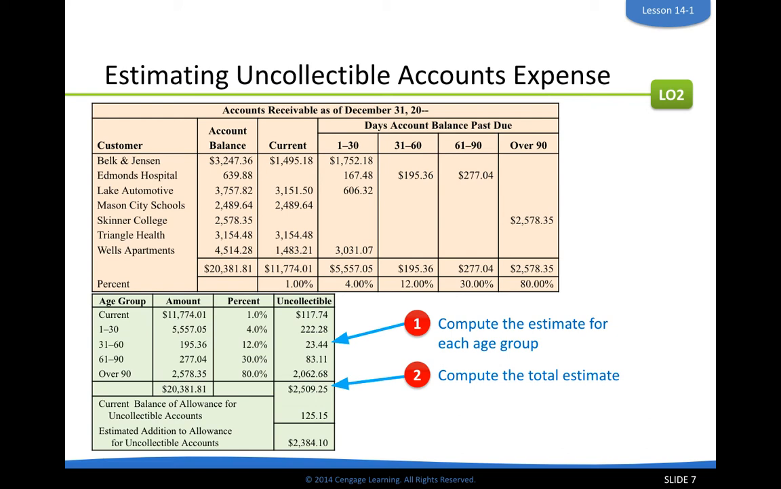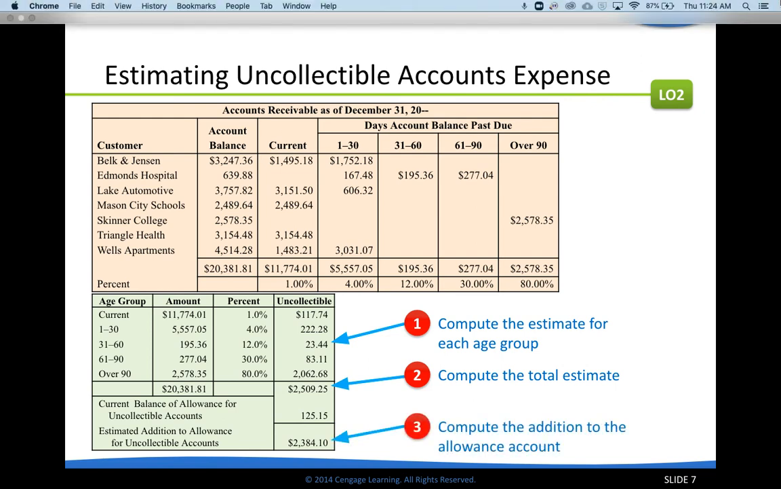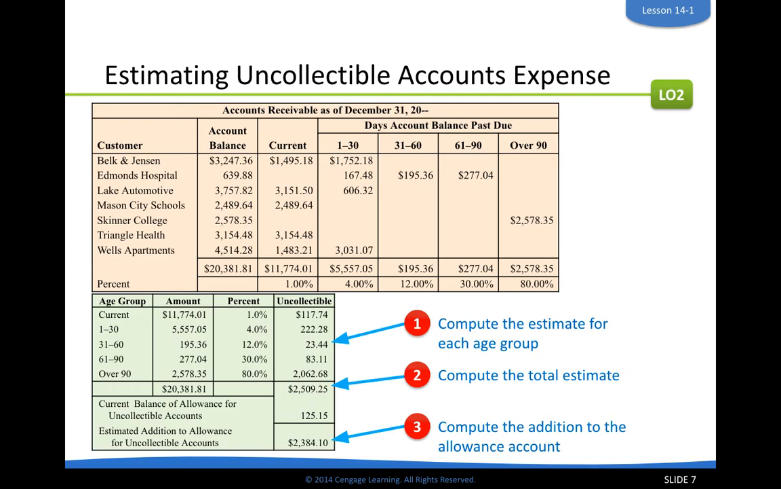These percentages would not just be random. They'd probably use historical data, and maybe a mathematician or statistician, to determine what percentages we don't typically collect. In total, we estimate that $2,500 we will not collect. So we need to put that into our account called allowance for uncollectible accounts. We already have $125 in there, so we'll subtract that. And that is what we will use.